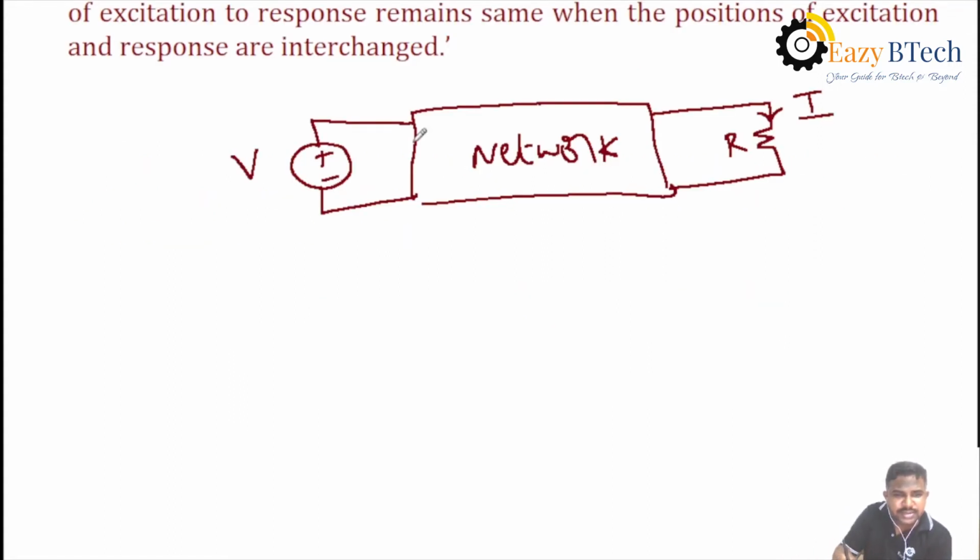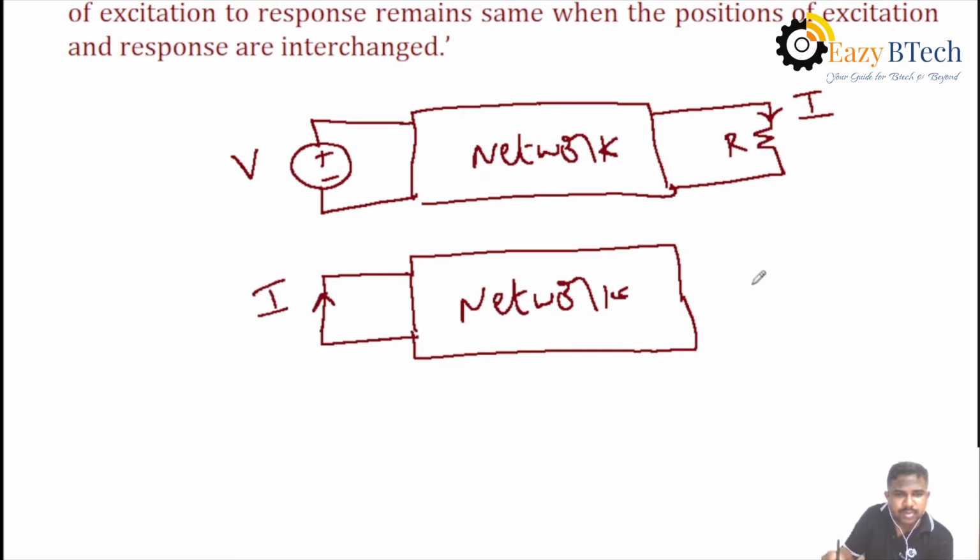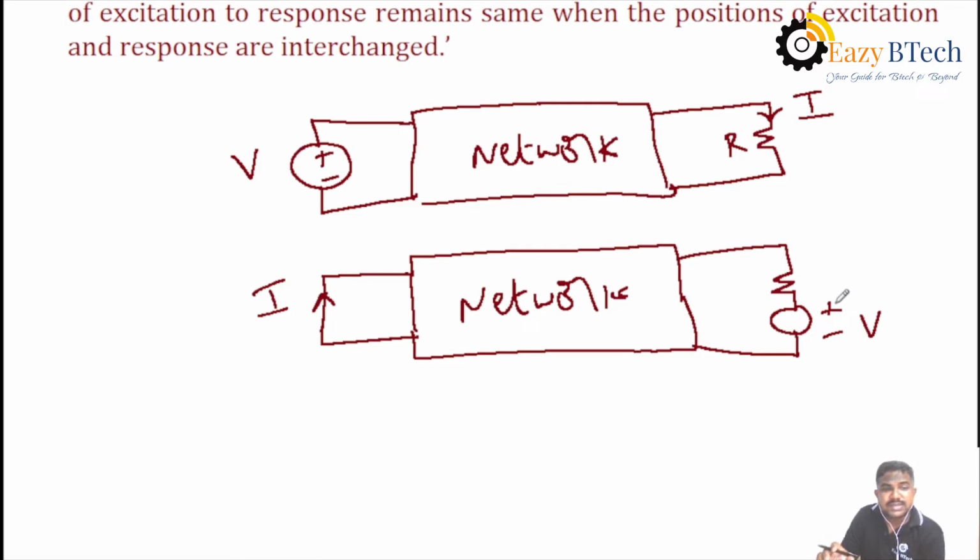Again, in the second case, both the current branch and the voltage branch are interchanged. That is, the voltage branch is interchanged with the current element, and where the current is passing, that is interchanged with the voltage source, with the same directions and the same signs.